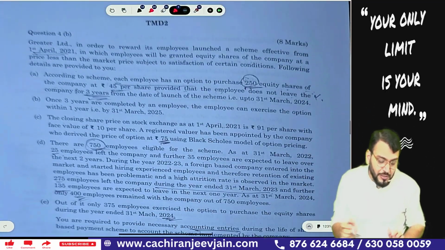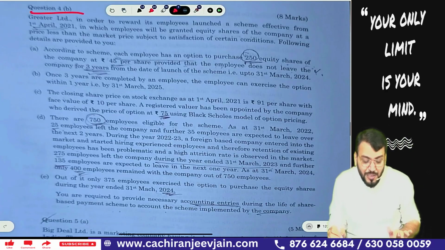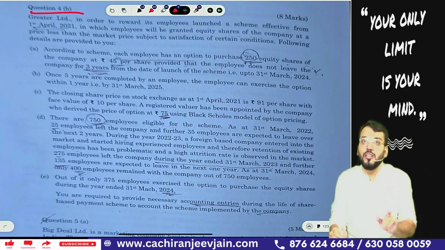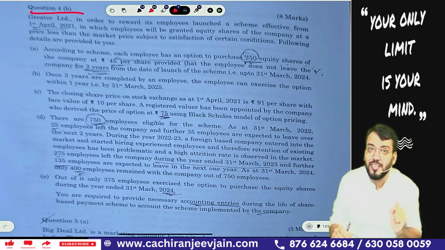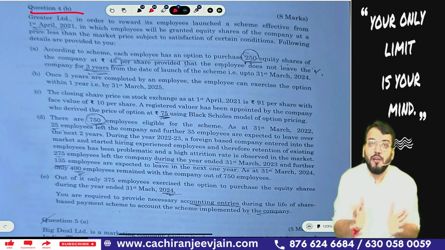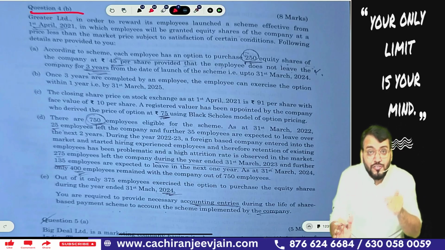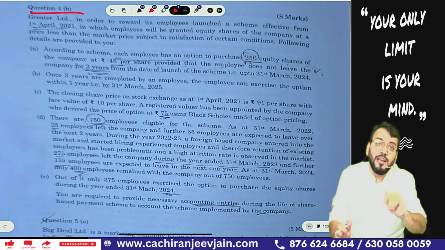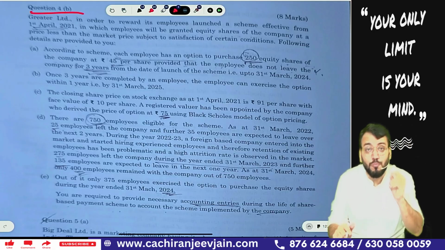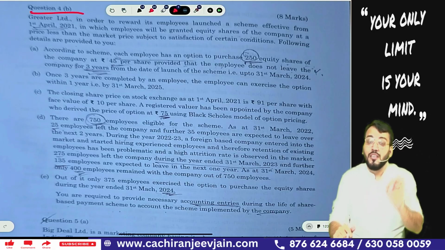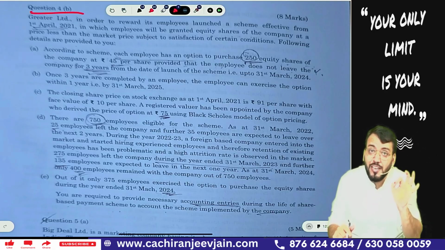Coming to the next question, question number 4b. This was, I will say, a simple question, but in only one point everyone has made a mistake. Once again, because of this reason I say conceptual knowledge is required. Once you are conceptually clear, you will not make any mistake in the exam. Even though it is a simple question, most of the students have made a mistake.